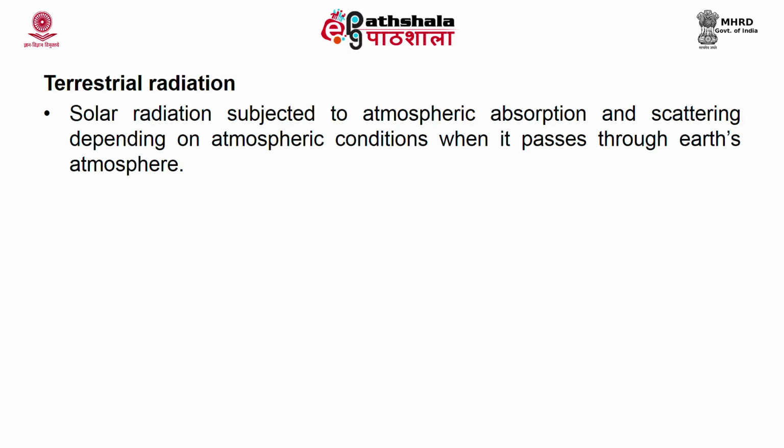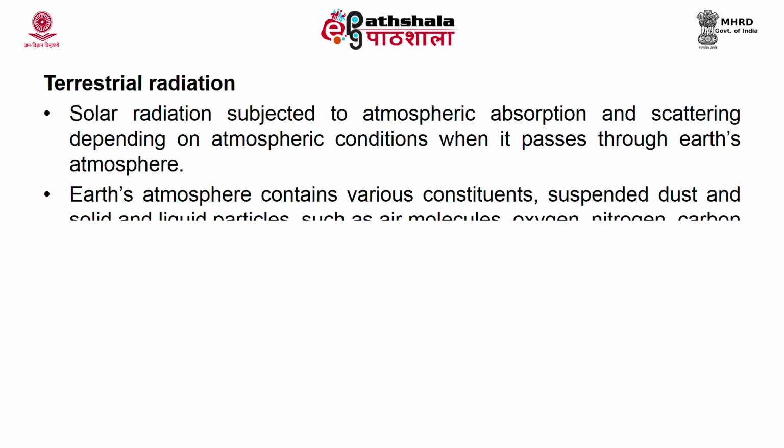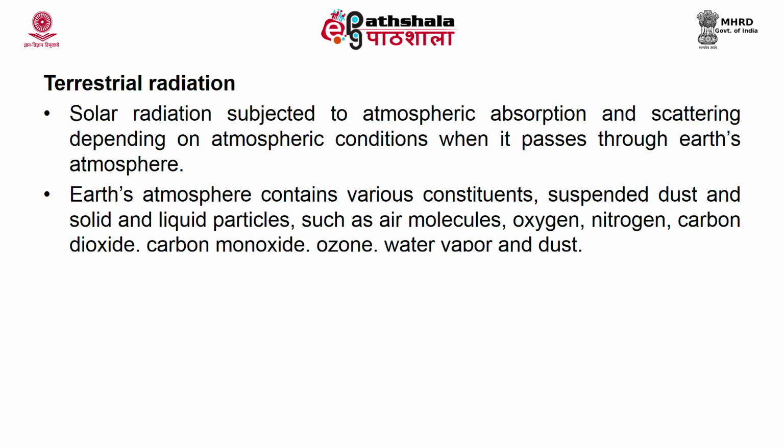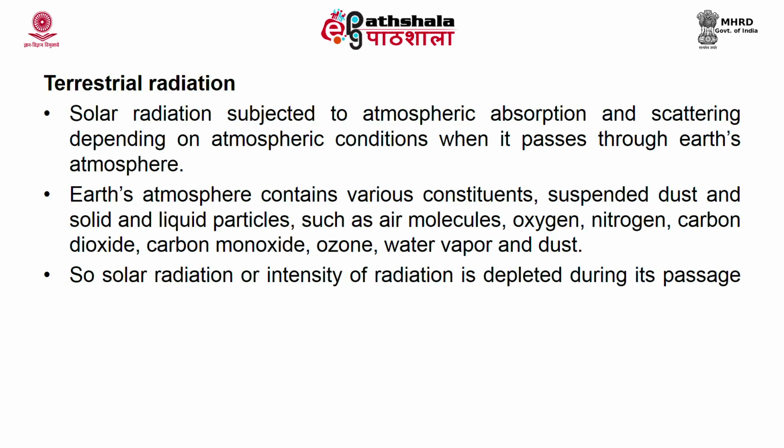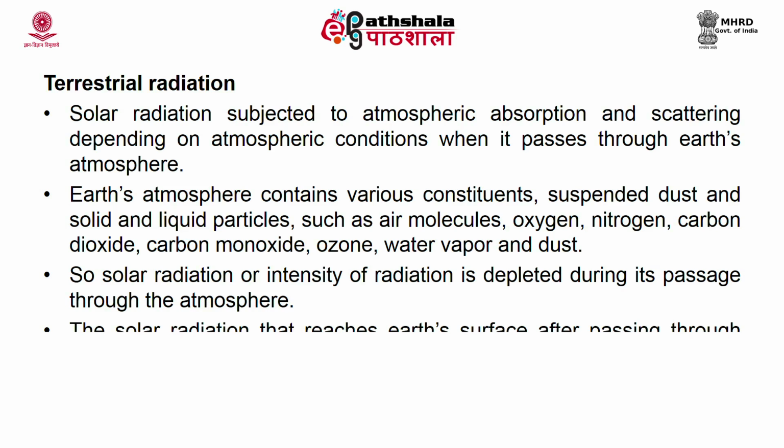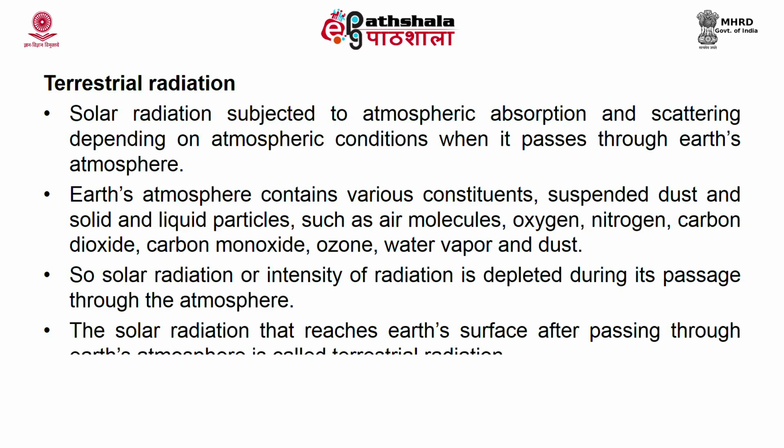Because of the presence of some molecules and dust particles in the atmosphere, the complete amount of solar radiation is not reaching the earth's surface. Therefore, the intensity of radiation is reduced during its passage. The solar radiation that reaches earth's surface after passing through earth's atmosphere is called terrestrial radiation.